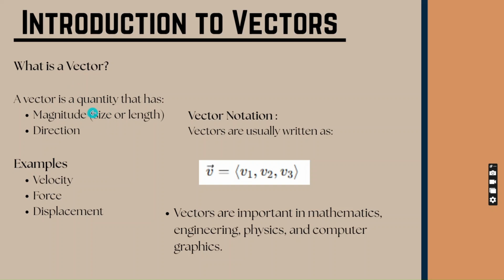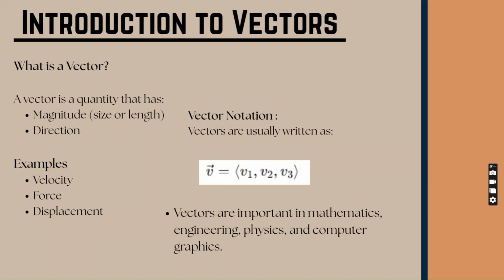A vector is a quantity that contains both magnitude and direction. When we say magnitude, it refers to the length or size of the vector, while direction indicates where the vector is pointing. This is what makes vectors different from scalars. In physics, we can differentiate vectors from scalars.